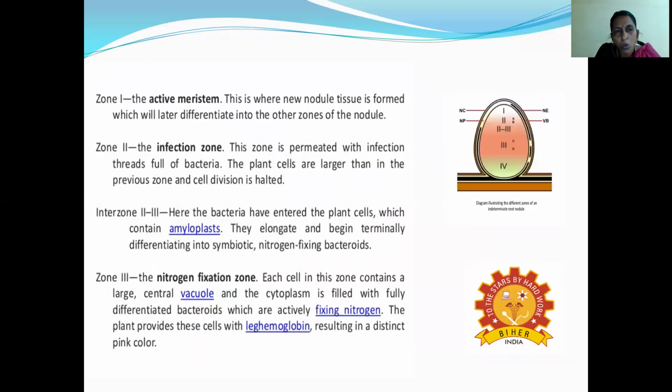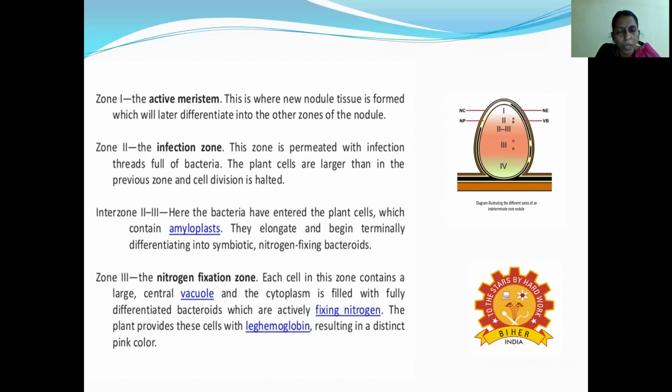What are the zones present in the meristem? Zone 1, zone 2, zone 3. Zone 1 is called the active meristem, where the new nodule tissues are formed. These first-formed tissues later differentiate into the other zones of the nodule. The next is the infection zone, where the infection thread is completely full of bacteria. The plant cells are larger than in the previous zone and cell division is halted.